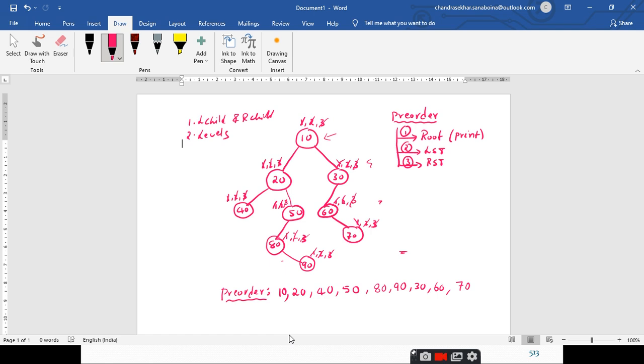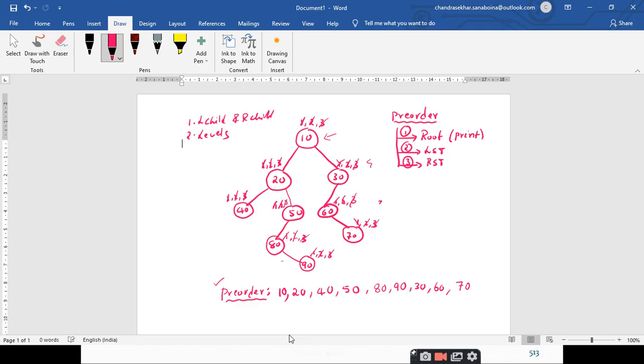So you can observe here that all the nodes have been processed with all the 3 steps, that is visiting the root node, traversing the left subtree and traversing the right subtree. So once you reach this position, whatever order you get, that is considered to be the pre-order traversal. So the pre-order traversal of the given binary tree is 10, 20, 40, 50, 80, 90, 30, 60 and 70.